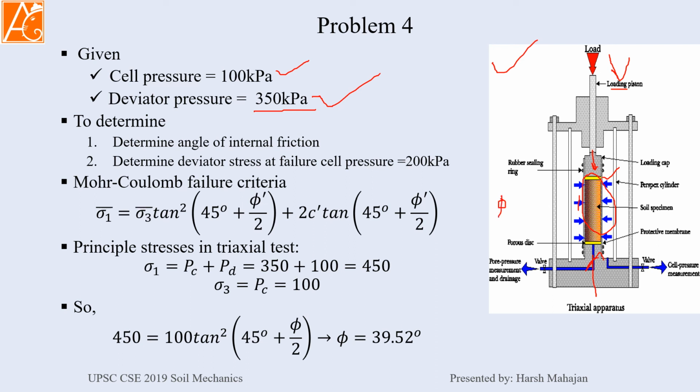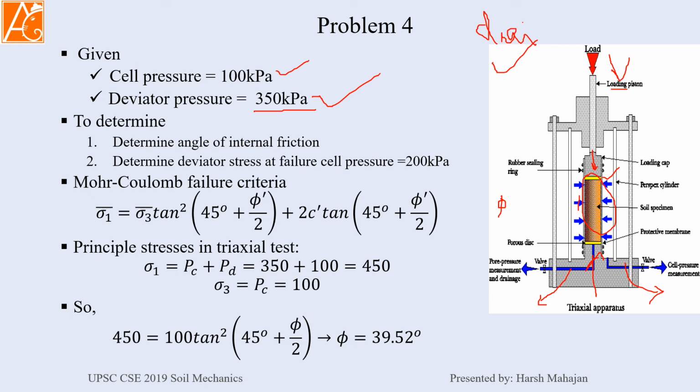First of all, you see there are tubes here. These are the tubes for water to go outside. Now in the question it is written that it is a drained test, which means you are not measuring the pore water pressure. You are just squeezing the soil sample in such a way that any water is squeezed out of your sample. So there will be no pore water pressure, and no effective stress concept, only total stresses are required. If the pore water pressure is measured, then it is known as undrained, and the pore water pressure measurement will change your effective stress.